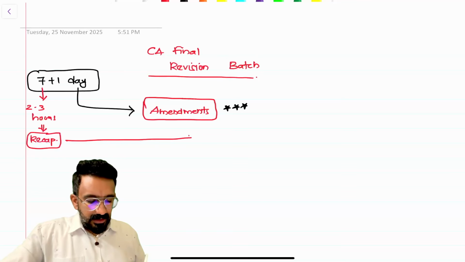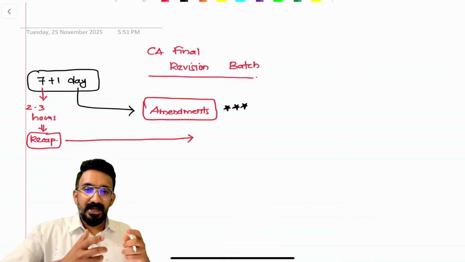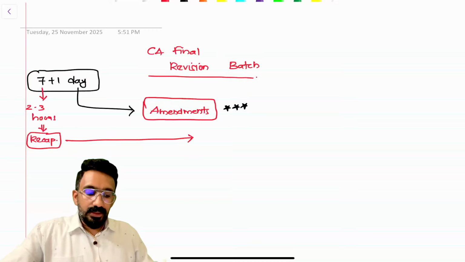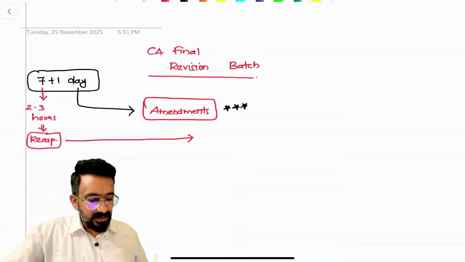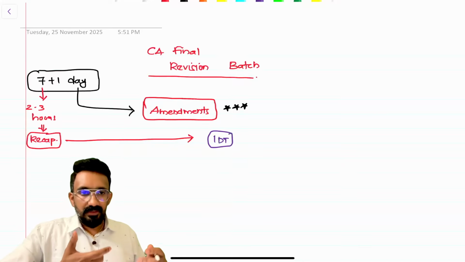So in this particular concept recap, what will be the additional things that you might have to do? How do you align your preparation with this? Say we are spending 3 hours per day, right? What you can ideally do is spare the whole day for IDT. I'll tell you what topic I'm going to cover each day.